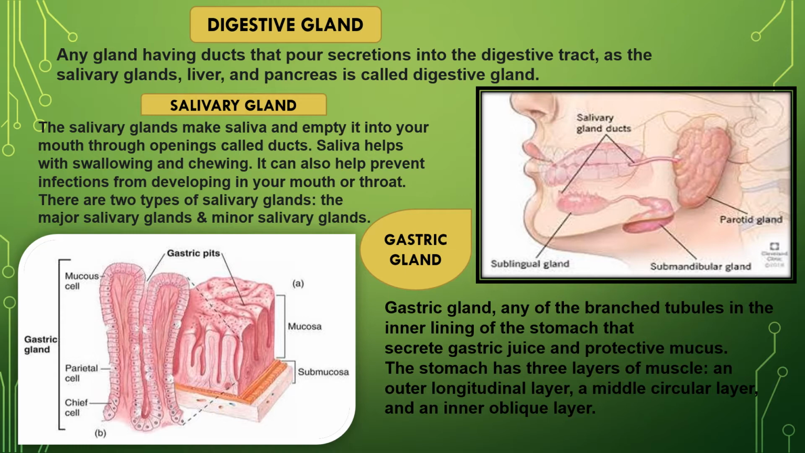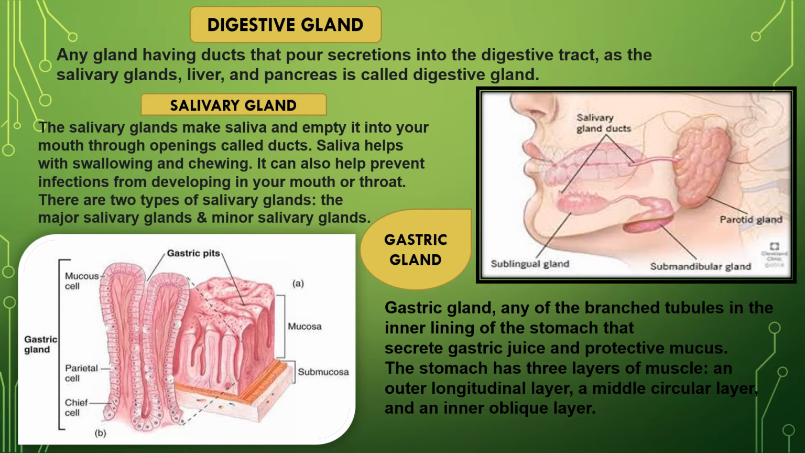Saliva helps with swallowing and chewing. It can also help prevent infections from developing in your mouth or throat. There are two types of salivary glands, the major salivary glands and the minor salivary glands. Now see the diagram. Salivary gland ducts, parotid gland, submandibular gland and sublingual glands are there. So you can easily see the position of the glands in our mouth.